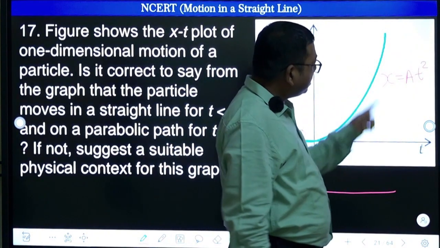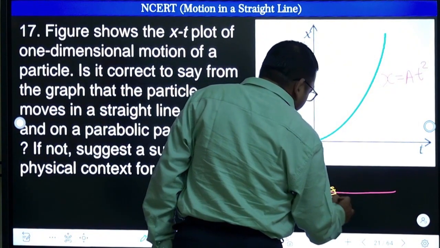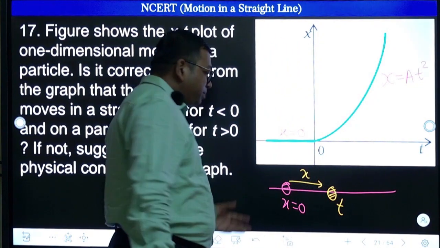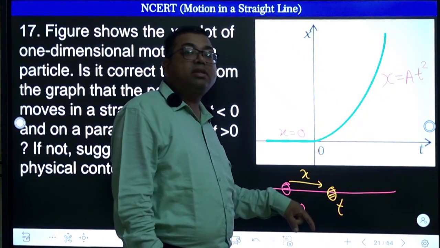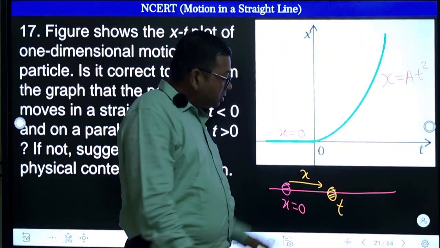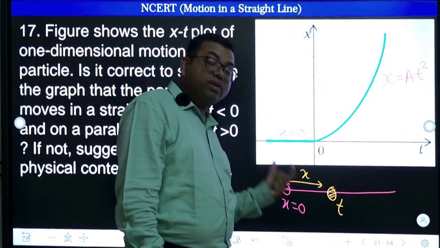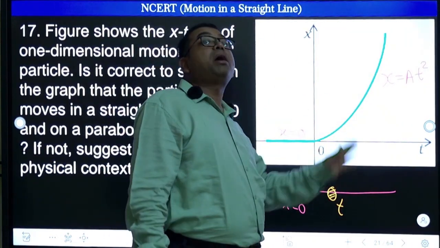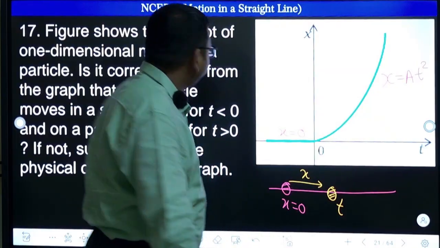Now what does it represent? It represents that when motion has started, at some time instant t, this particle has this position. So this is representing a straight line motion, where x is the position. How is position related with time? This graph is not showing the path. The path is a straight line path. But how the value of x changes with time, that is what this graph is showing. The parabolic shape does not represent the path. The parabolic shape represents the relation between position and time, right?